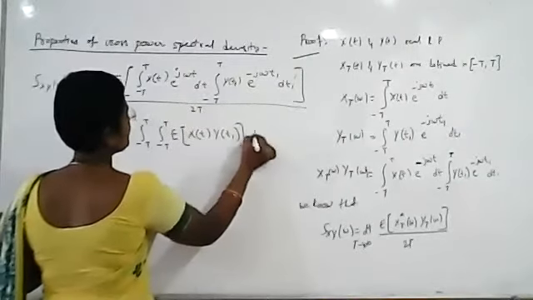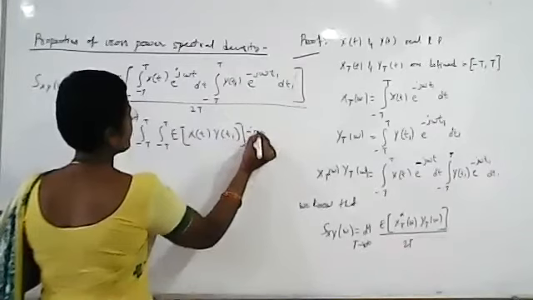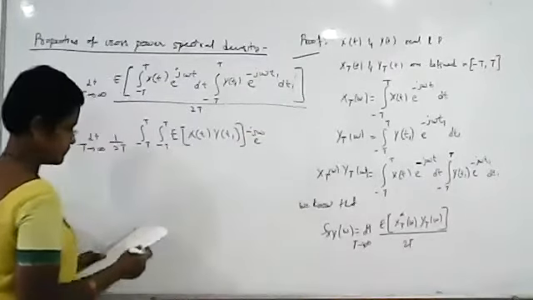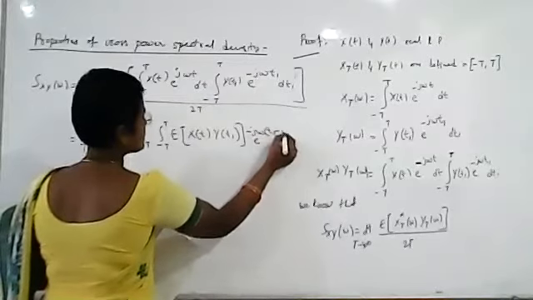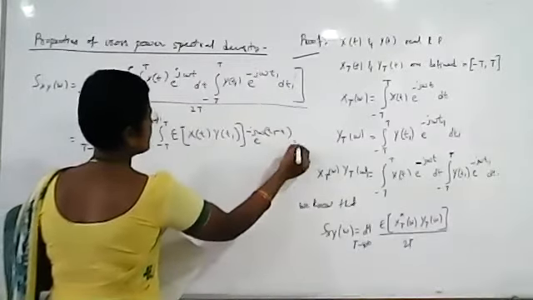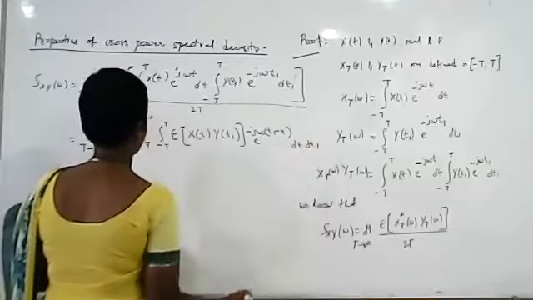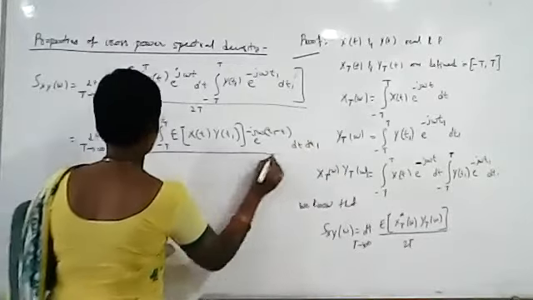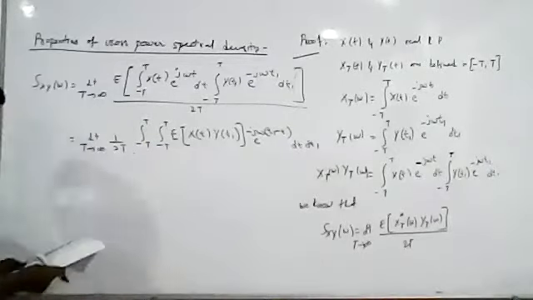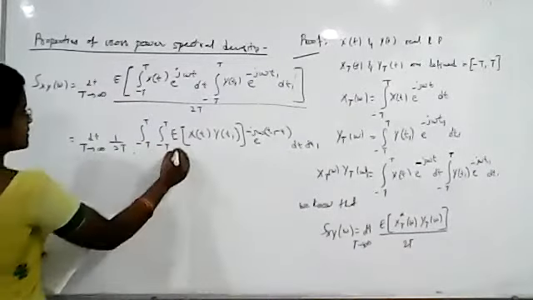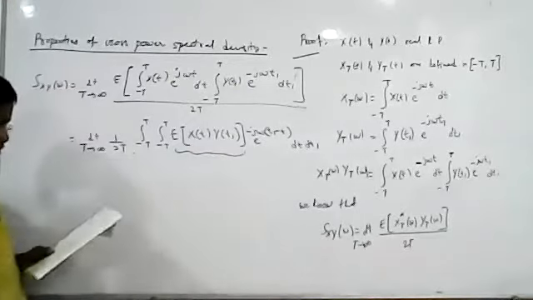This can be written as e power j omega minus j omega, t1 minus t, dt1 by 2T, we have already written here by 2T. So what is this? This is the formula for cross correlation.